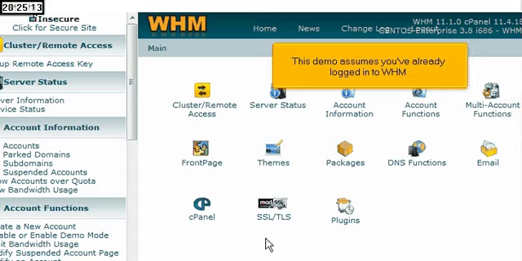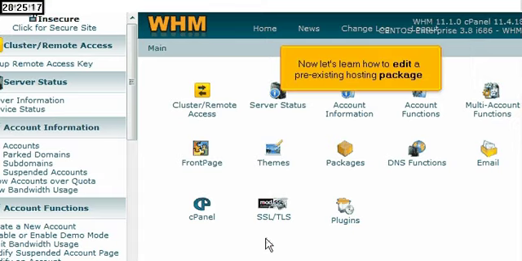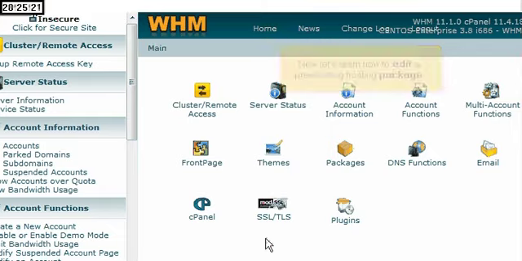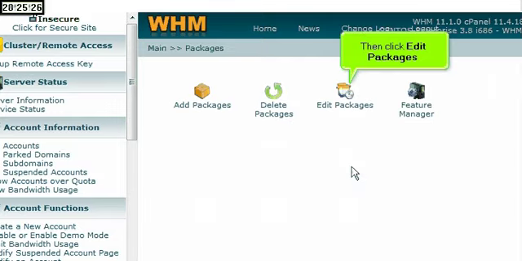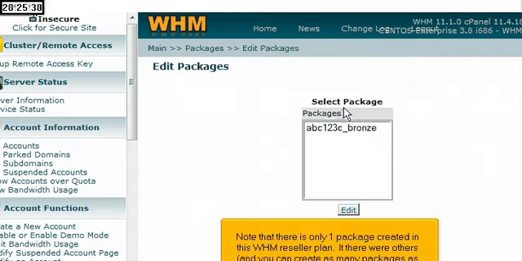This demo assumes you've already logged into WHM. Now let's learn how to edit a pre-existing hosting package. Click the Packages link. Then click Edit Packages. Note that there is only one package created in this WHM reseller plan. If there were others, and you can create as many packages as you wish, they would all be listed here.